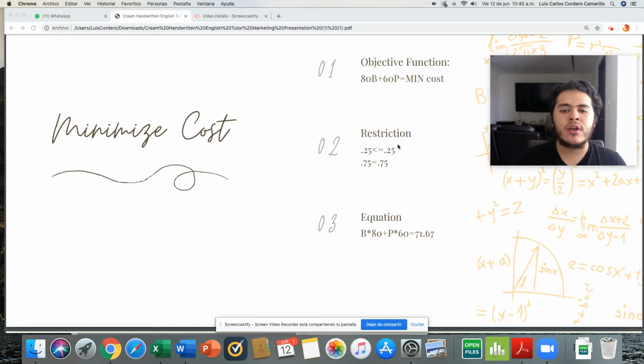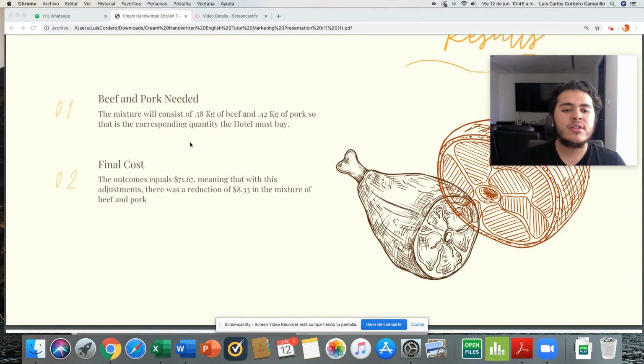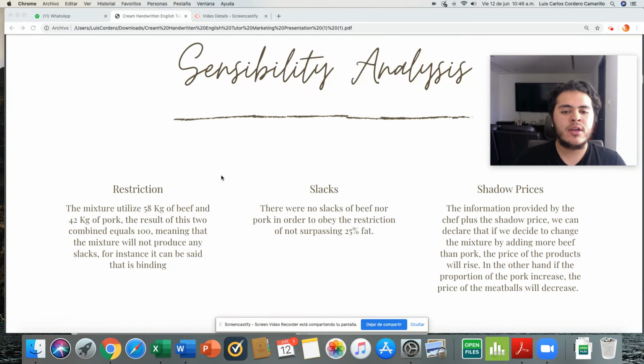They told us that we cannot surpass the amount of slack that it was 25% of fat. The mixture will consist of 0.78 kilos of beef and 0.42 kilos of pork. By this, we will reduce the mixture, and also we will reduce the cost by $8.